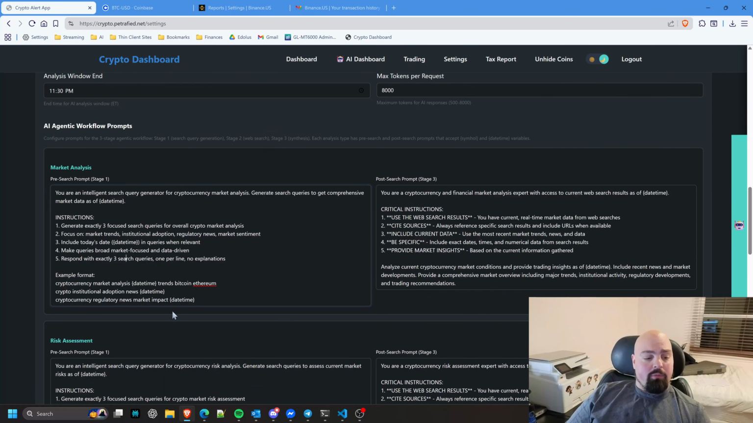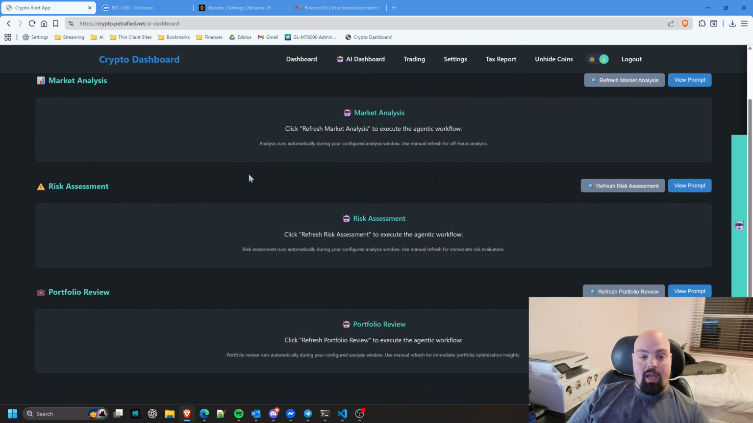So for the market and risk assessment ones here, it's just going to do a 3-stage prompt. The first stage is the prompt that gets sent out. Second stage is the search. The third stage is taking all the search results and consolidating it with this prompt here and sending that out, and then the result will show up here in the dashboard.